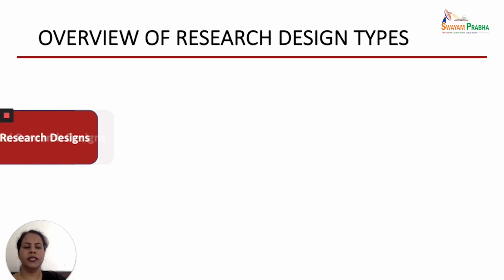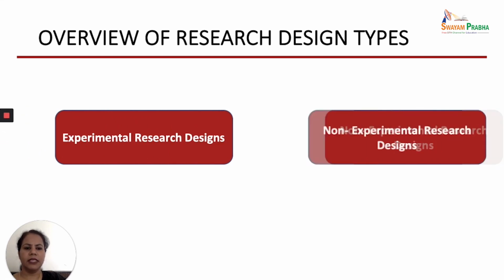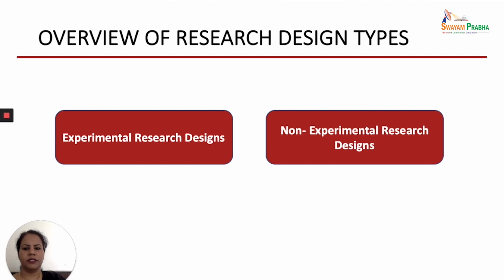We have two types: experimental research designs and non-experimental research designs. Experimental research designs are those where some intervention is introduced by the researcher, whereas non-experimental research studies are conducted in natural settings where the researcher does not intervene.